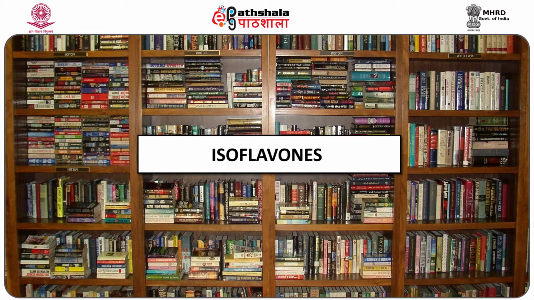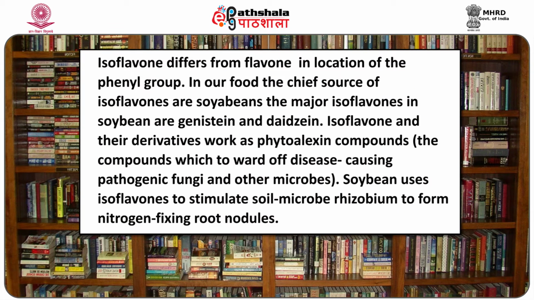The isoflavonoid group is broad and includes many structurally similar groups, including isoflavones, isoflavanones, and pterocarpans. Let us know isoflavones. Isoflavones differ from flavones in location of the phenyl group. In our food, the chief source of isoflavones is soybeans.